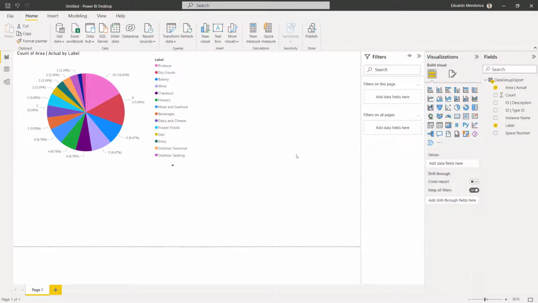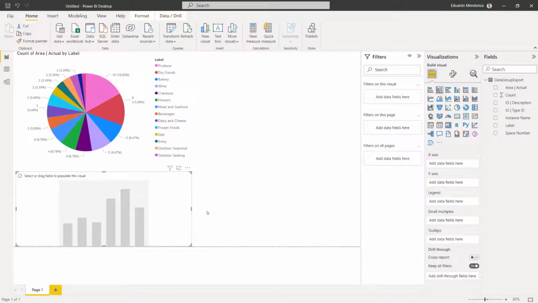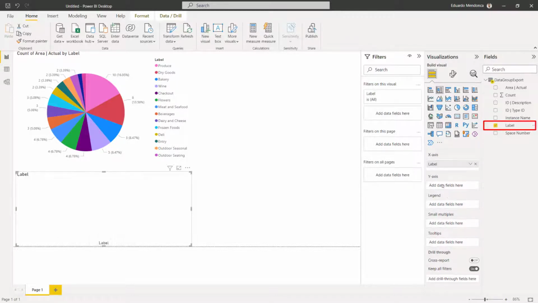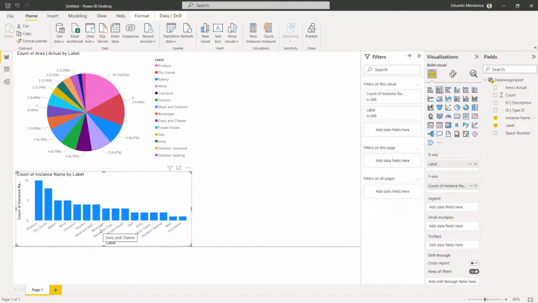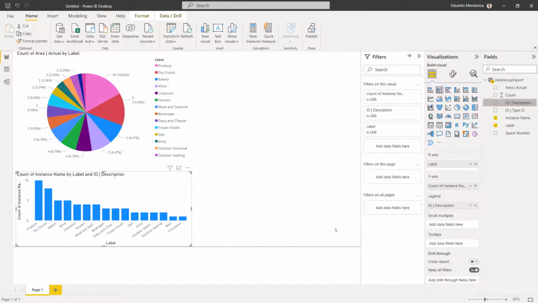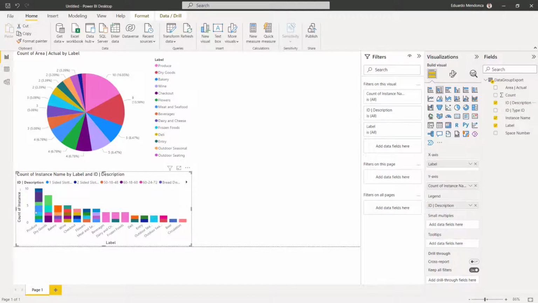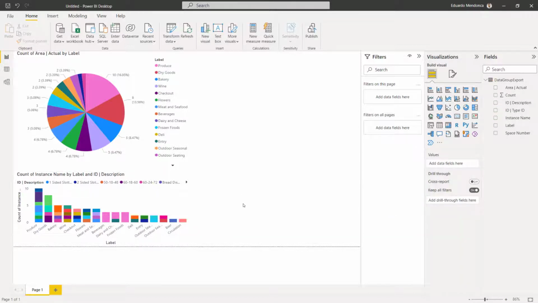Now I'd like to create, for example, a stacked column chart. Let me choose other data here. For example, to the x-axis, I would put the label. To the y-axis, I will put the instance name of my spaces here, and at legend I will put the ID description of my fixtures. So I have my fixtures organized by spaces here, and now another way to have data displayed.